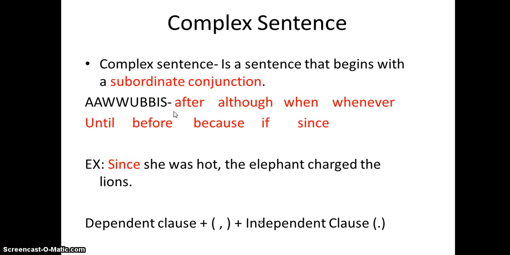And remember, this is just a conjunction, so it's putting the words together, but it's located at the beginning of the sentence. And then a complex sentence is just a sentence that begins with a subordinate conjunction, and then it has the dependent clause, plus a comma, plus an independent clause. That's it. That's all you need to learn what a complex sentence is.